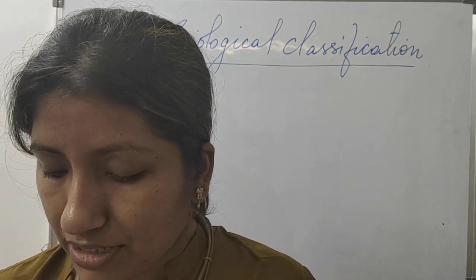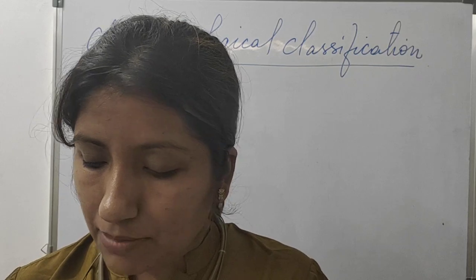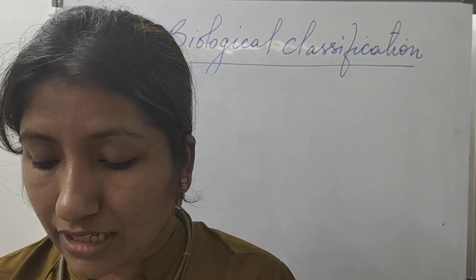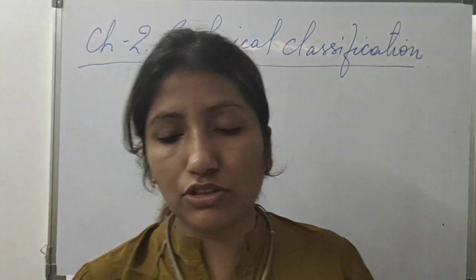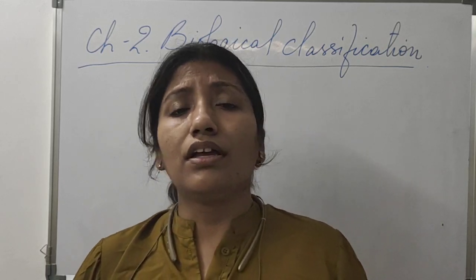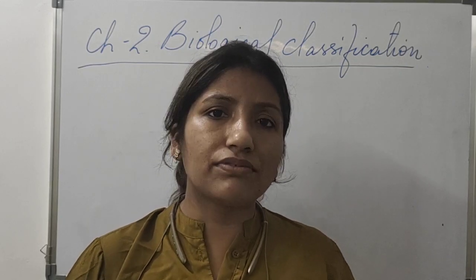Before coming to the chart, the chart is from table 2.1. This table 2.1 is an important table. Before explaining it, let me tell you that you need to do this table as a homework assignment. You need to prepare this table, and I give you the liberty of preparing it in whichever format you want.